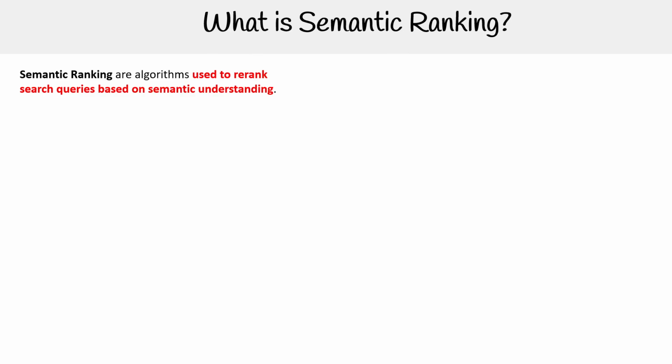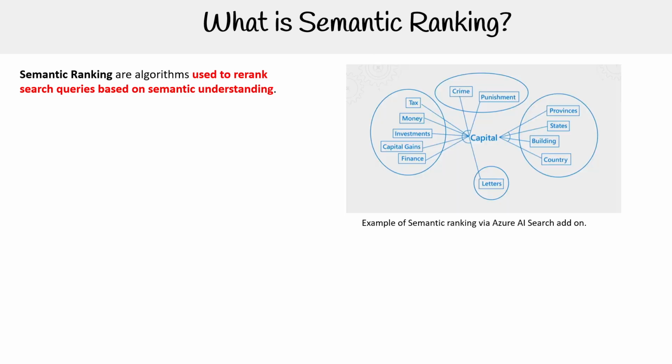Semantic ranking is a term you're going to hear when working with RAGs, when working with search engines, specifically for LLMs. Semantic rankings are algorithms used to re-rank search queries based on semantic understanding. Think of the word semantic. If you have a sentence, it has semantics, like how it's structured and related to each other.